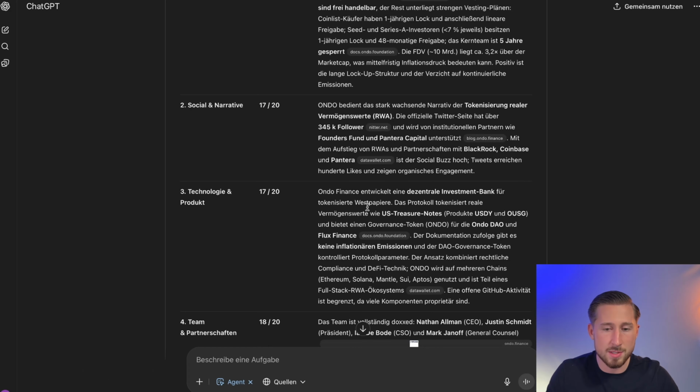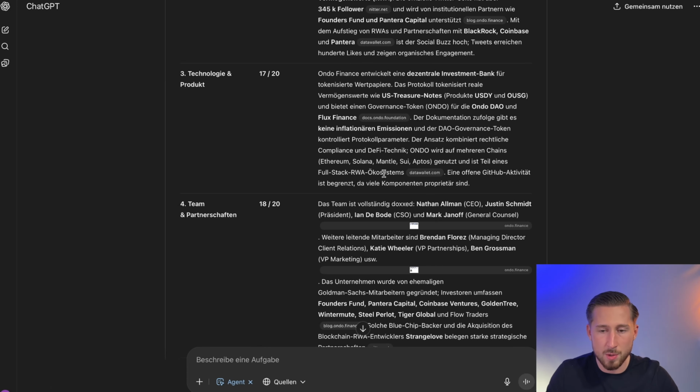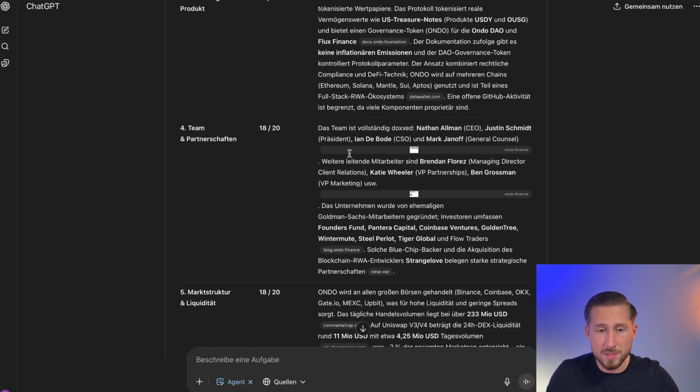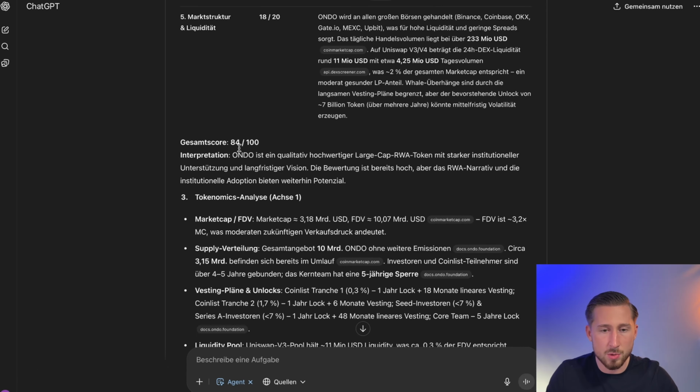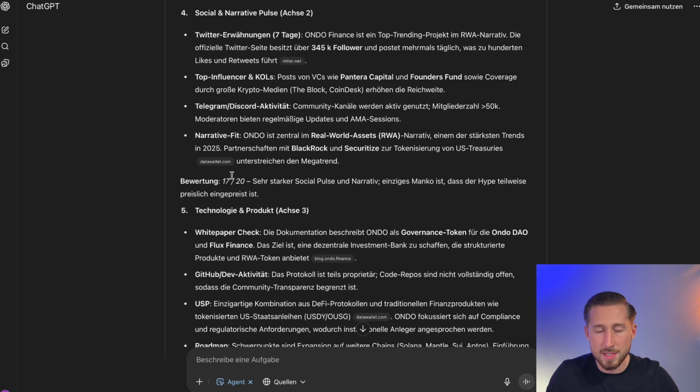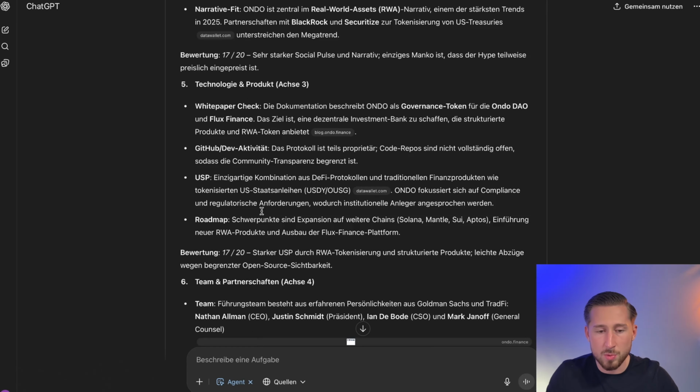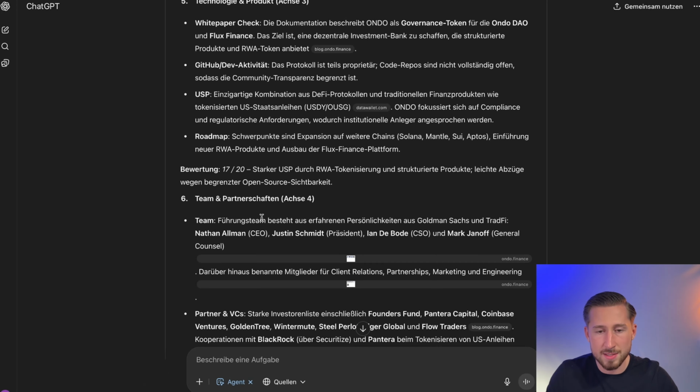As I said, feel free to take a screenshot. I don't want to read everything out word for word here. I've already done analyses like this myself. So everything this agent has worked out here is definitely correct. Overall score 84 out of 100. And here you can see once again the overall execution, the overall reasoning for why everything was categorized this way. In my opinion, I also like it very much.